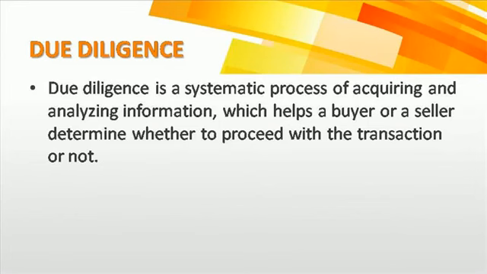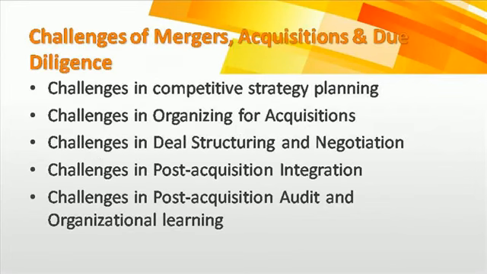Next is challenges of mergers and acquisition and due diligence. In this, the challenges of the 5-stage model which we have done are being discussed. The first one is challenges in competitive strategy planning.